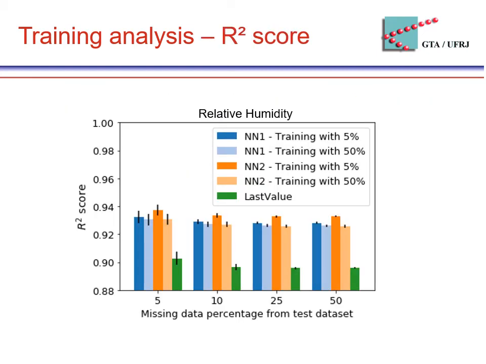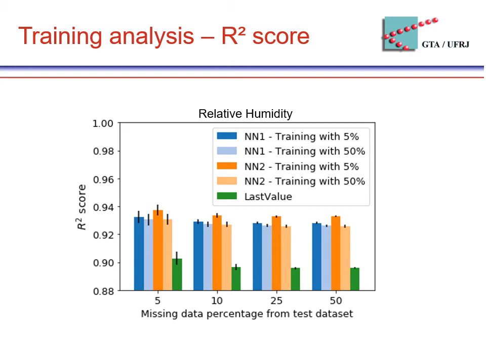This figure indicates the R2 score when we train the neural networks considering 5 and 50% of missing data. The last value method does not need any training, but we show its results for comparison purposes. We can see that our models have similar R2 scores, regardless of whether the training set considers 5 or 50% of missing data. Also, their results remain high and better than the last value method for all missing data percentages. It's an interesting result since the employed neural networks provide good results even when there are only 50% of complete